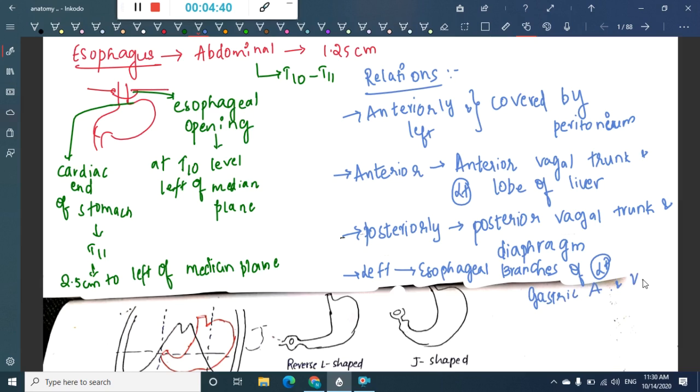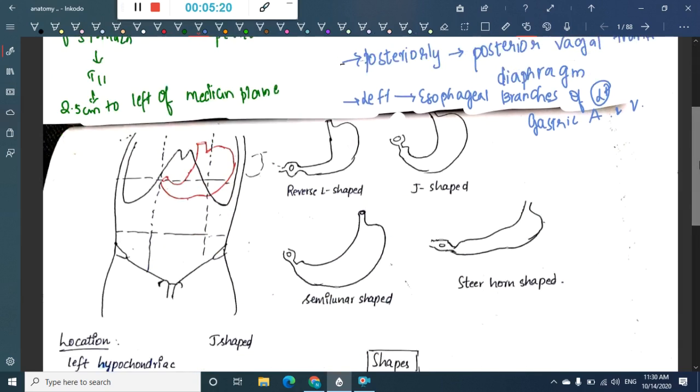So the abdominal part of the esophagus is 1.25 centimeters in length. It extends from T10 to T11. It has two openings: the esophageal opening, which is present at T10 left of the midline, and the cardiac end of the stomach at T11, which is 2.5 centimeters left of the midline. Anteriorly and on the left it is covered by peritoneum. Anteriorly it is related to the anterior vagal trunk and left lobe of the liver. Posteriorly it is related to the posterior vagal trunk and diaphragm. On the left side there are esophageal branches of the left gastric artery and vein.